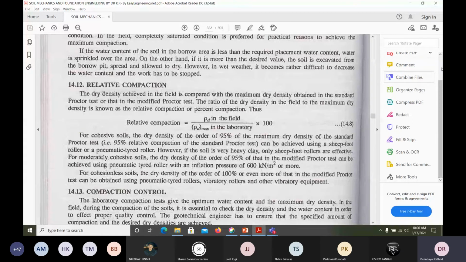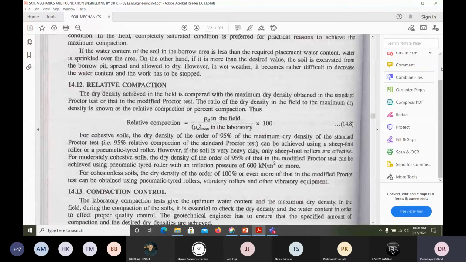And from that, we have seen the very important zero air void line. When you plot it, those things they will ask in competitive exams. Zero air void line means what? It is the 100% saturated line because of expulsion of the air from the soil. Here we are not talking about expulsion of water. With the same water content, we are applying a load and reducing the air content.